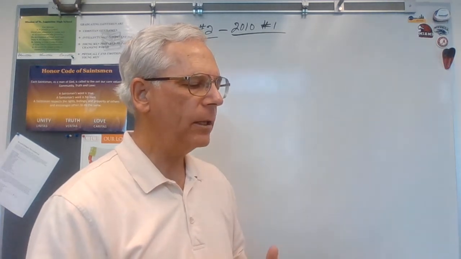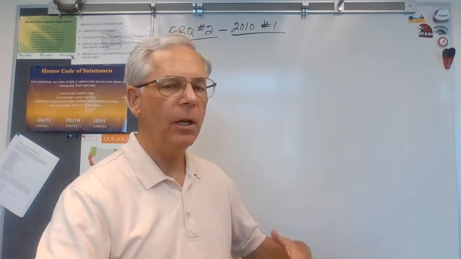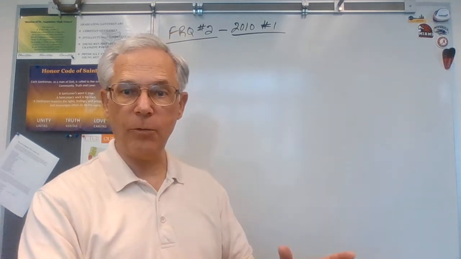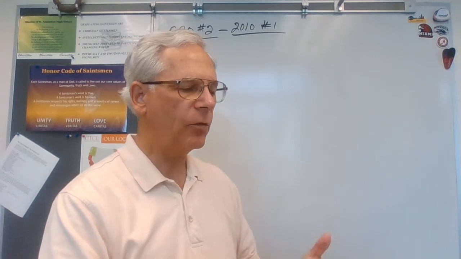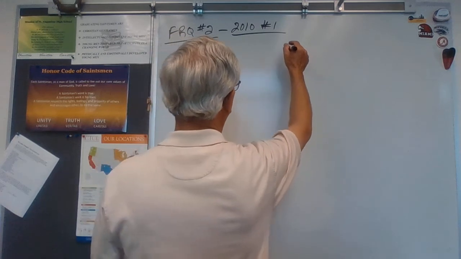A, draw a correctly labeled graph of aggregate demand and aggregate supply and show each of the following. So you're not going to have to actually draw the graph, although you can if you want to include it. They're probably just going to ask you some things about the graph. So how would that graph be for part A?